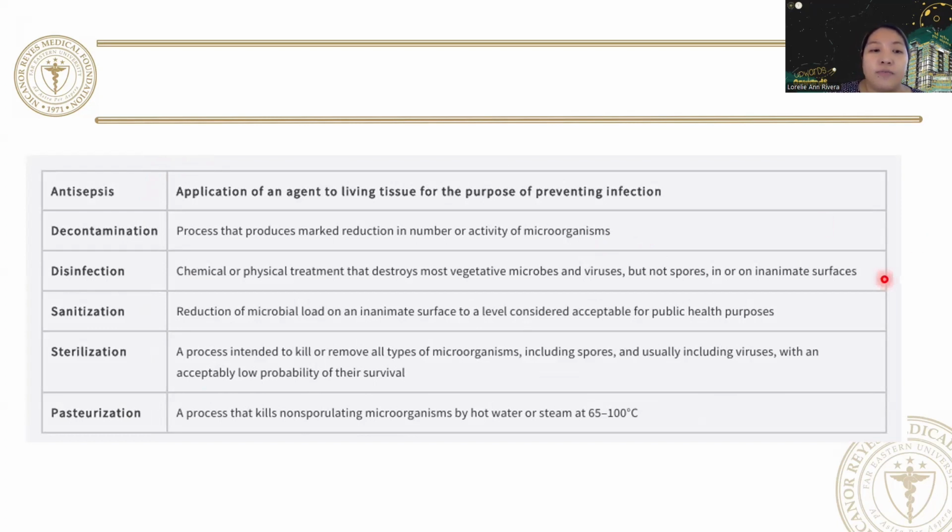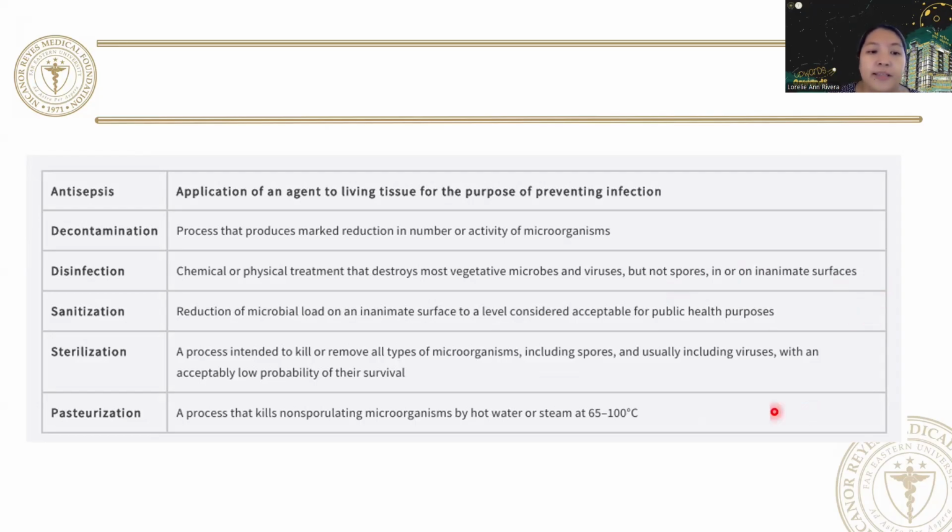And when you say disinfection, this is a chemical or physical treatment that destroys most vegetative microbes and viruses, but not spores, in or on inanimate surfaces such as, for example, tables, chairs. Sanitization is a reduction of microbial load on an inanimate surface to a level considered acceptable for public health purposes.